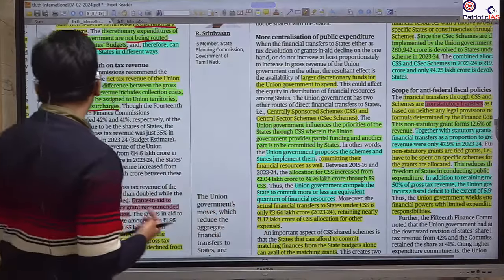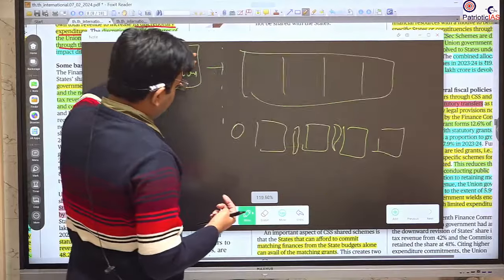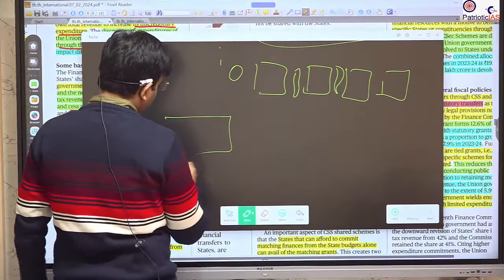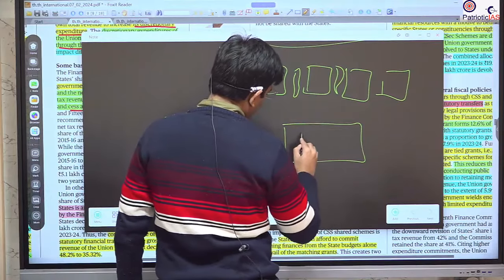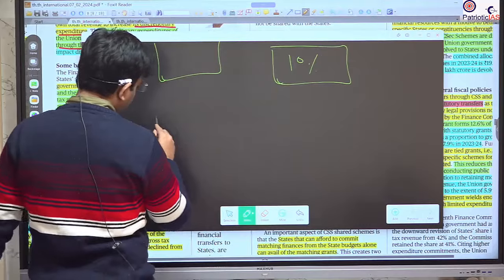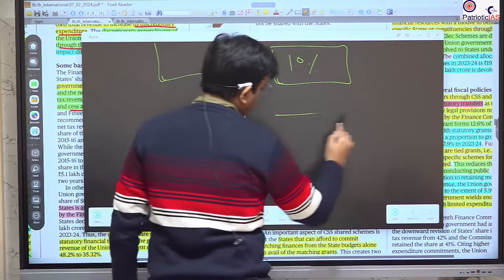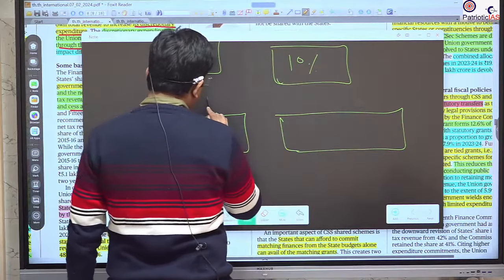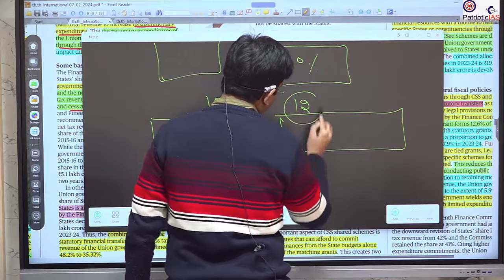Okay, for example, if you go buy 100 rupees of petrol, and there is taxation of 10%. Or if you buy something like a car, and out of 100 rupees of the car, there is 12% tax.